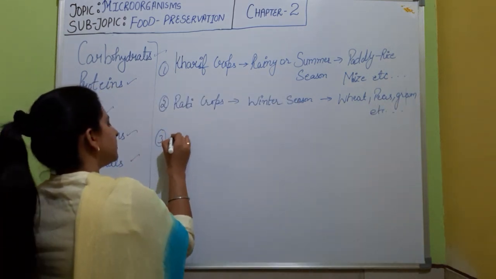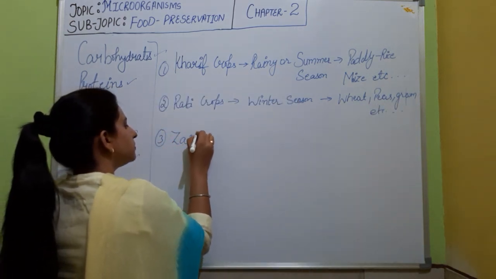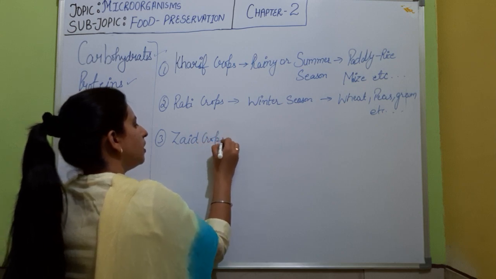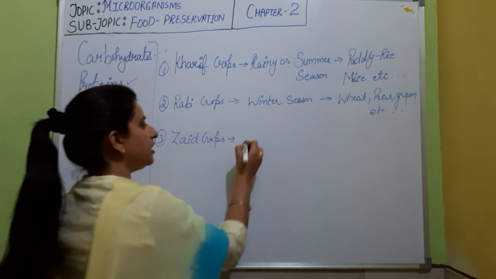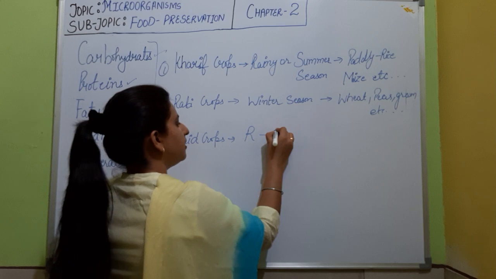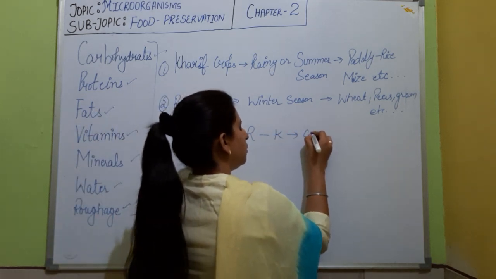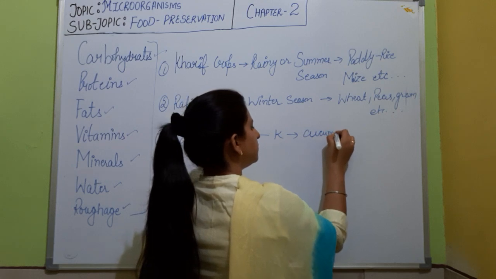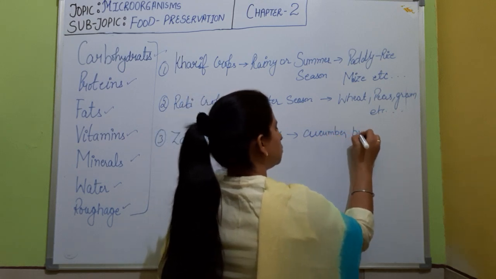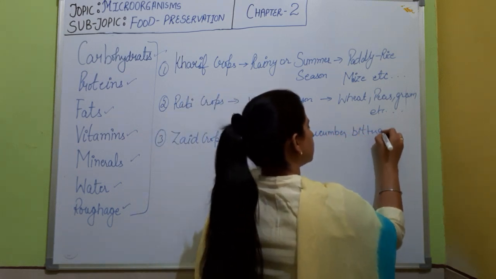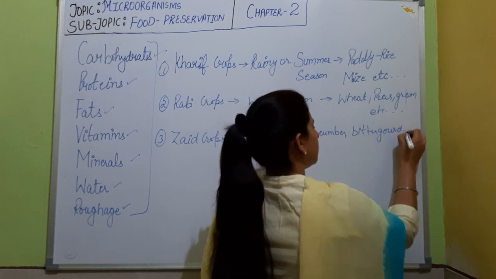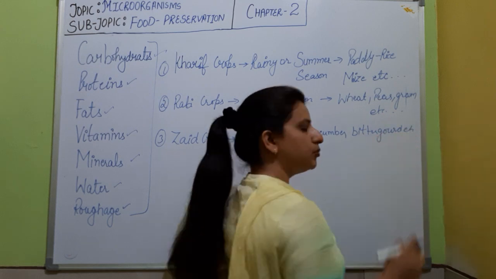The third one are the zaid crops, and they grow in between the rabi and kharif crops, and the examples are cucumber, bitter gourd, etc. and many more are there.